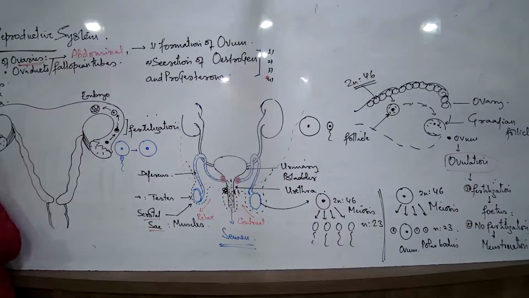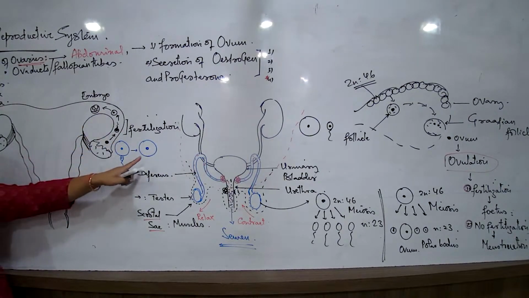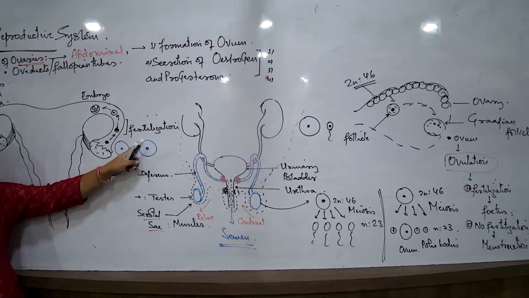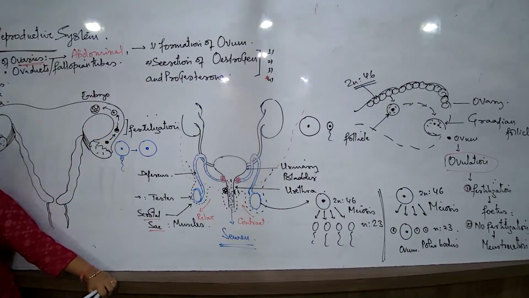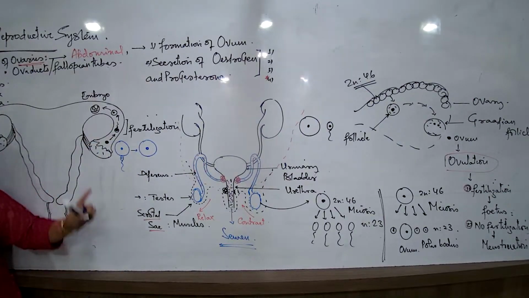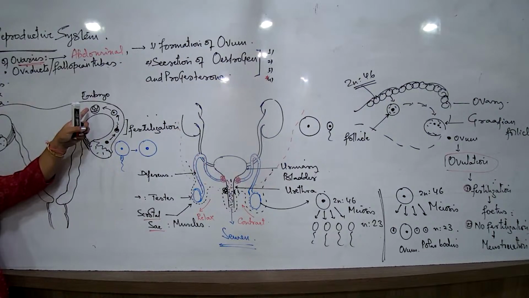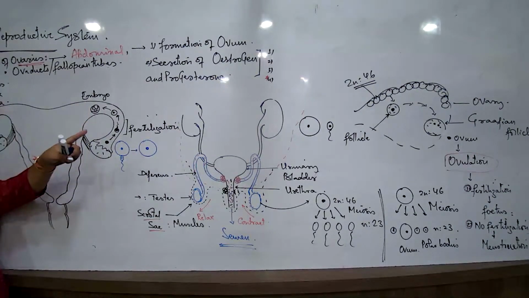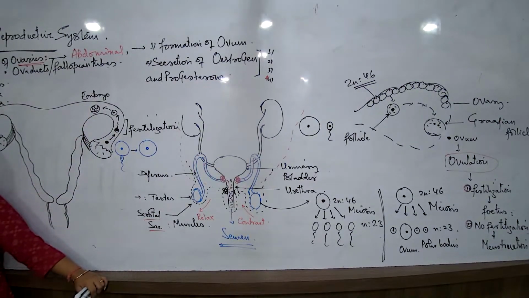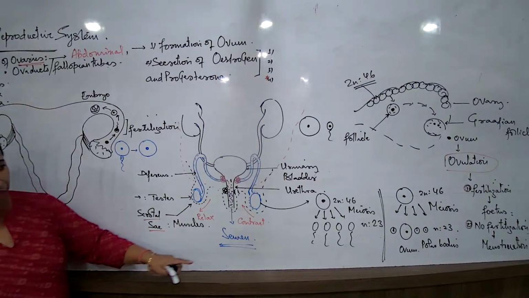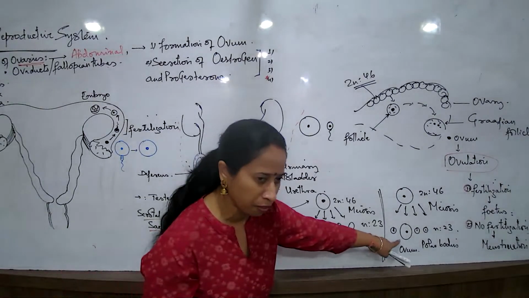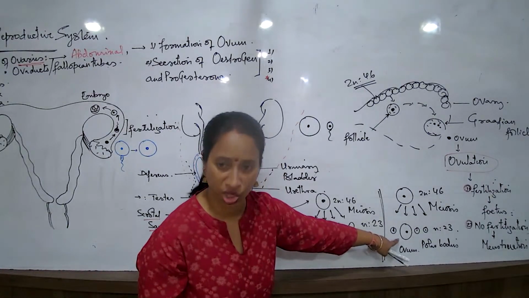The entire cytoplasm of the female gamete, the nucleus of the female gamete, and only the nucleus of the male gamete. So the cytoplasm is the reserve food. What is the source of food for the process of fertilization to form the embryo? The source of food is the cytoplasm of the ovum. So that's the reason we were talking about this process also, why in the female only one gamete, why not 4 functional gametes?